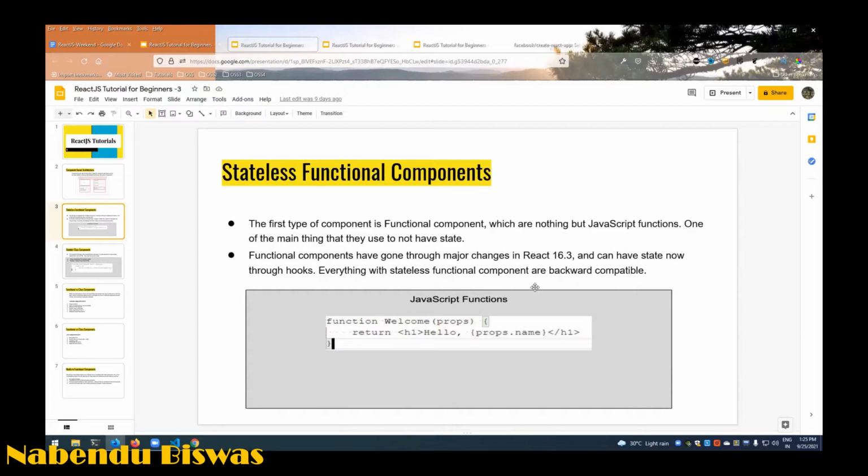Components went through a major change in React 16.3, which was released in mid 2018. But what the React people did is make everything backward compatible. So React is now divided into two parts: one is class based component, and one is hook based functional component. Hook based functional components we'll learn tomorrow.